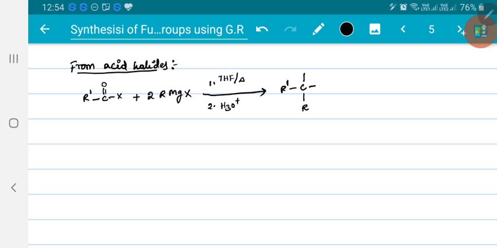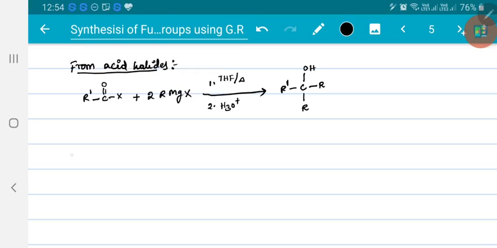Then the second alkyl group attacks, making OMgBr, followed by hydrolysis to form OH. This is the tertiary alcohol, and magnesium got converted into MgOH and MgX2, so two other products are obtained. Anyhow, we are preparing tertiary alcohol here. Next.